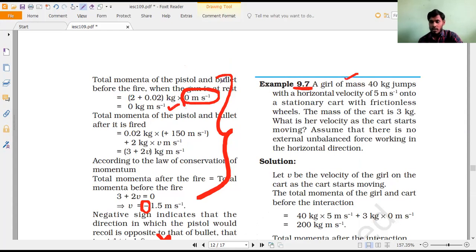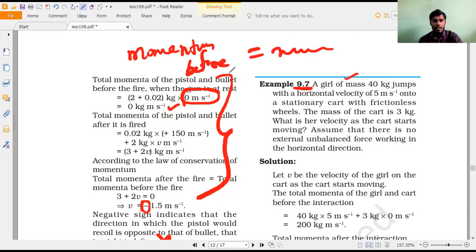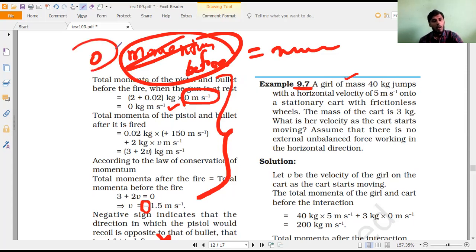For gun questions, directly you write momentum of bullet equals momentum of gun. So we don't want before firing, after firing. This also we can write: momentum before firing equals momentum after firing. But before firing equals to what, Pradosh? Zero. So we don't want it again, because again we have to equate this, which is very difficult. Correct or not, Monish? Yes, sir. Next one also same thing you see, right?